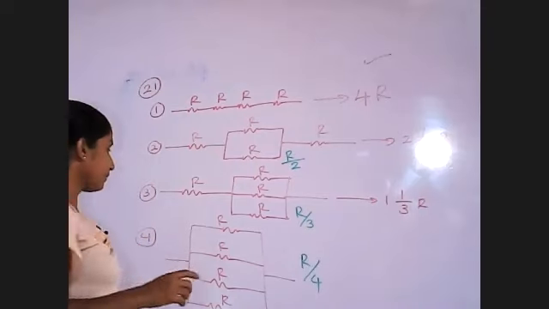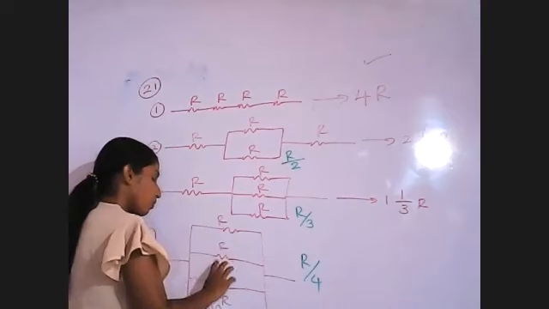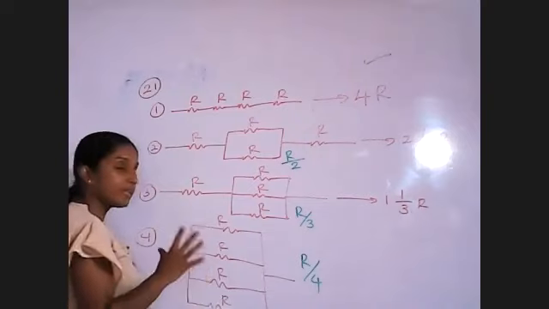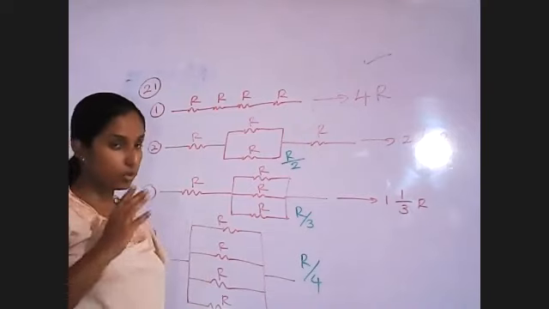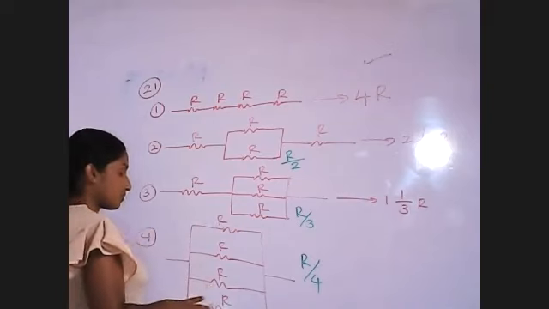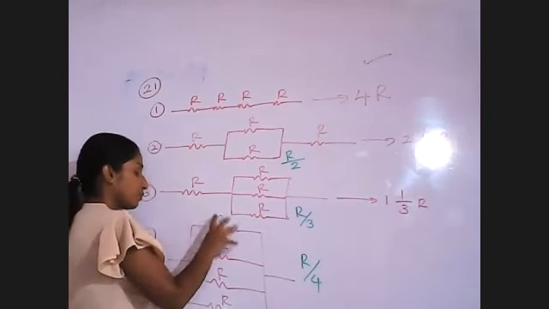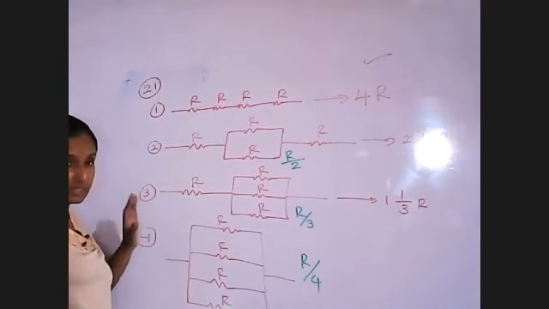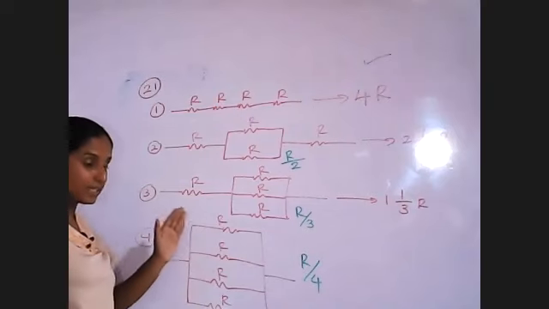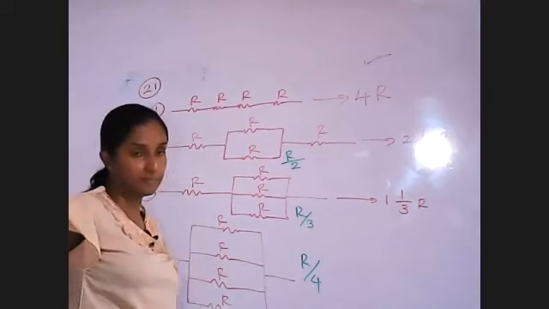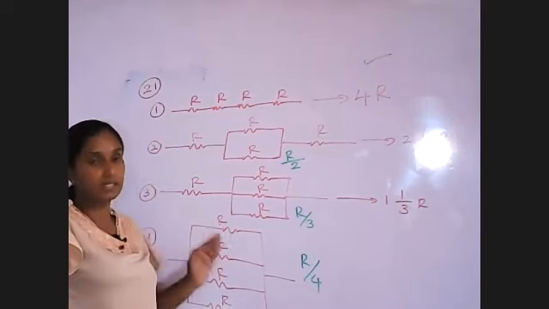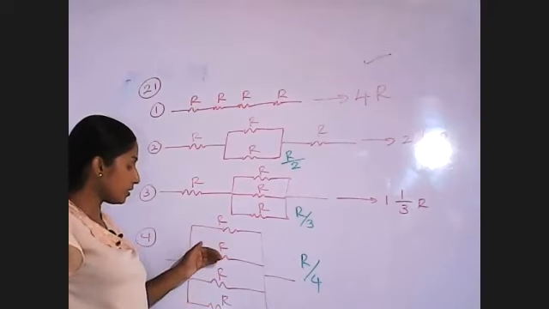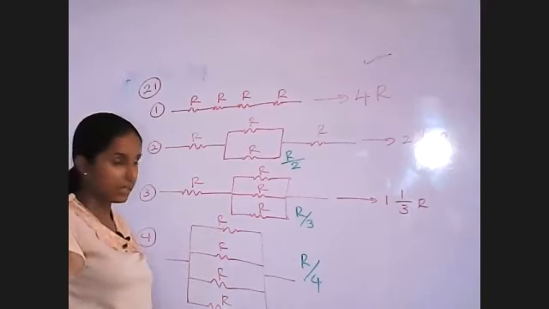There is another thing. When we use more resistors in parallel, whether they have the same resistance or not, the equivalent resistance should be lower than the lowest resistor. The equivalent resistance is less than the resistance of the lowest resistor.